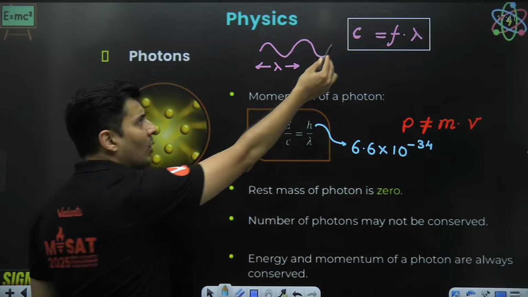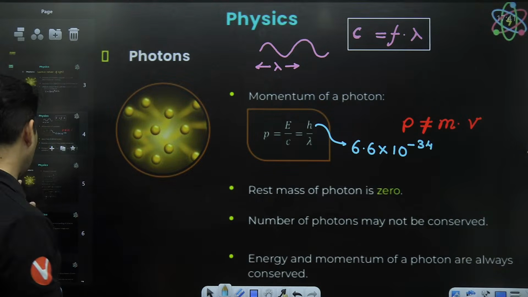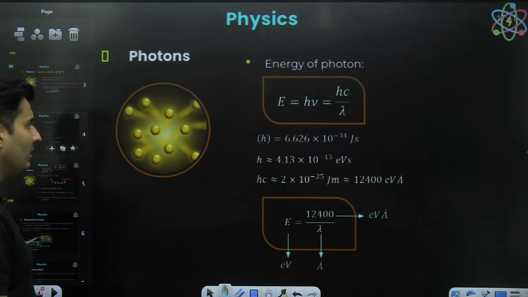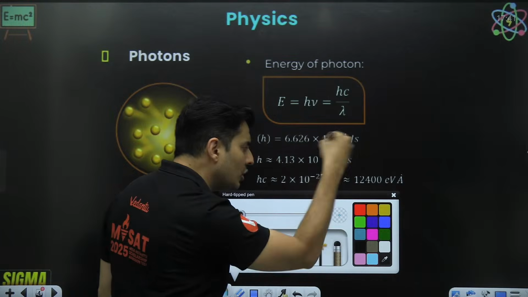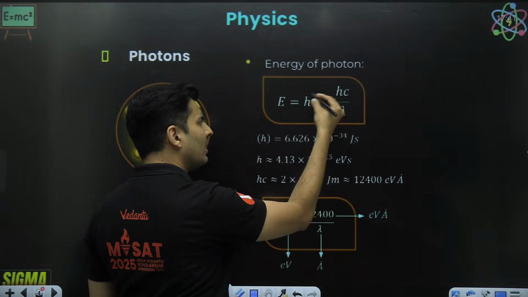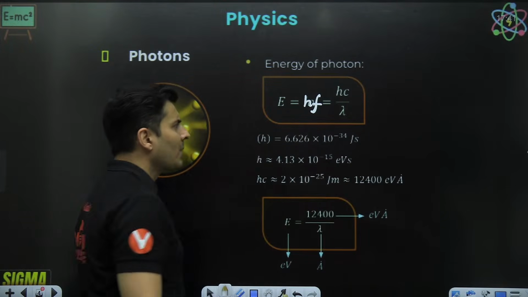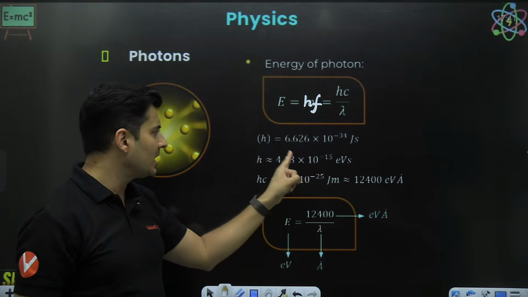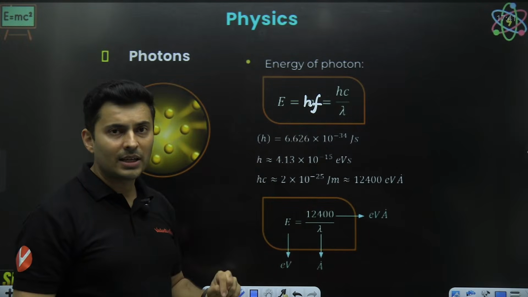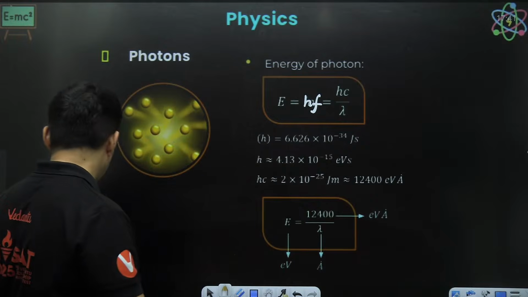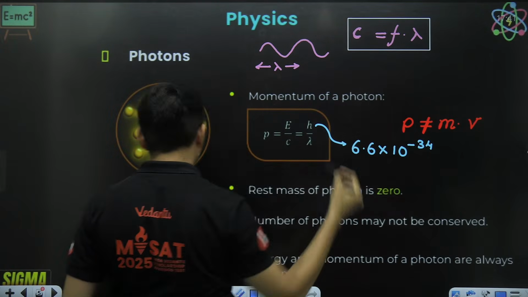c is speed of light. I have already mentioned that. E is nothing but the energy of the photon. So what is exactly that energy of the photon? That energy of the photon is hf or hc by lambda. Some books use nu as the symbol, but you should be comfortable with either of them. You can put h nu or hf. Anything is fine. h is the Planck constant which I just mentioned, 6.6 into 10 to the power negative 34. f is nothing but frequency. Since speed of light was f into lambda, f is c divided by lambda.